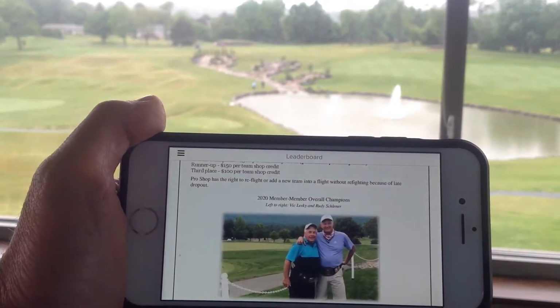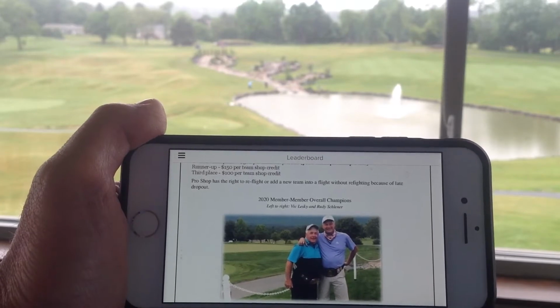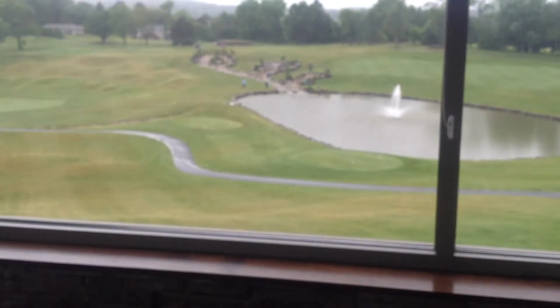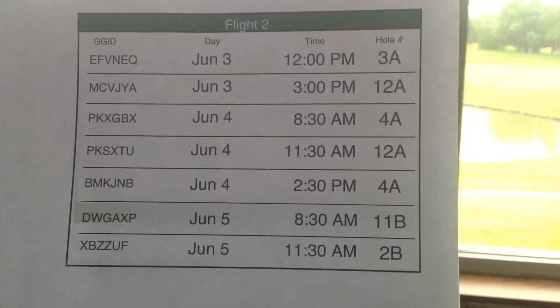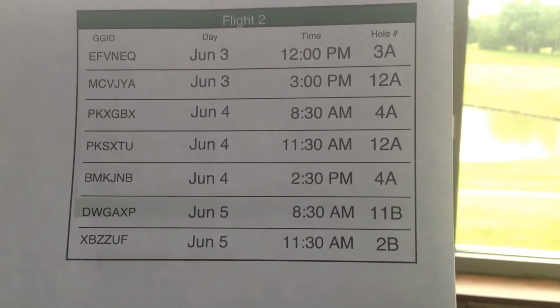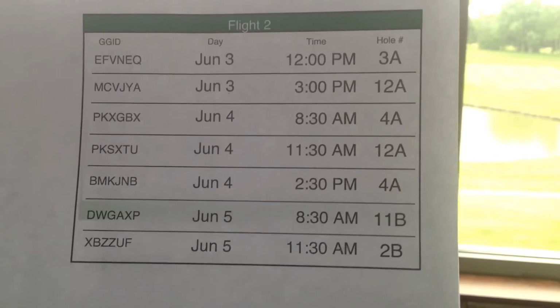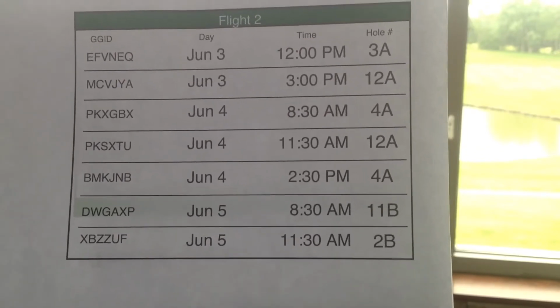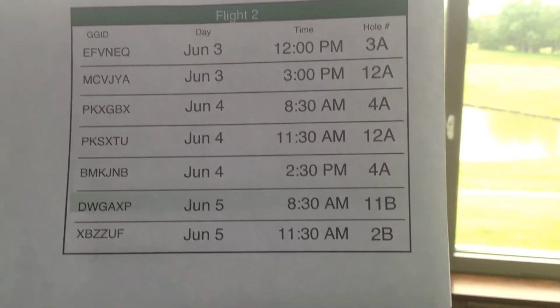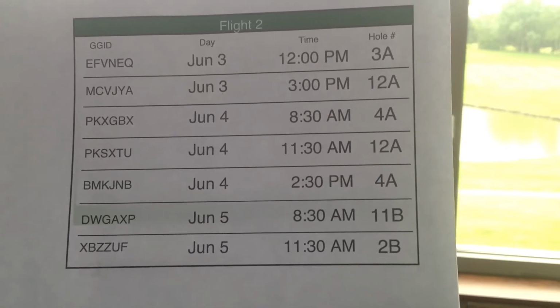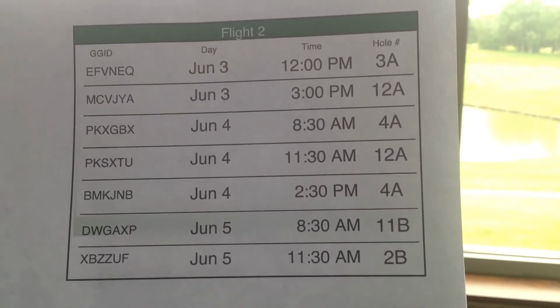And now I just want to take a moment to talk about how to do the live scoring on the app. So when you get here, you're going to notice your cart sign in this sample here is going to have all the rounds. It's going to have your starting times or estimated starting times and your starting hole. And on the left, you're going to notice a GGID number. That's the number you're going to have to use each round. So you are going to have to change your GGID each round for each specific match.